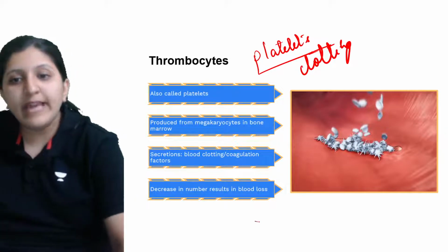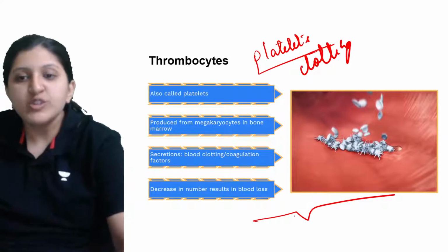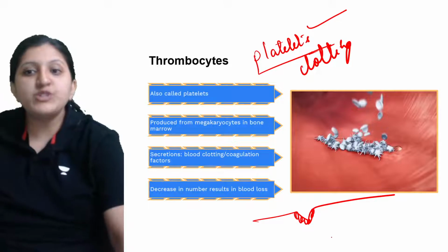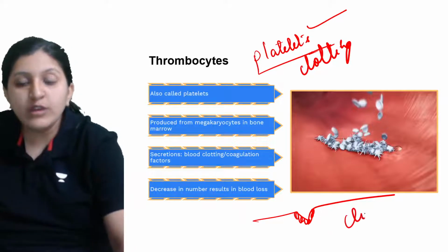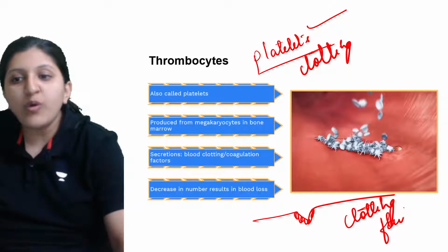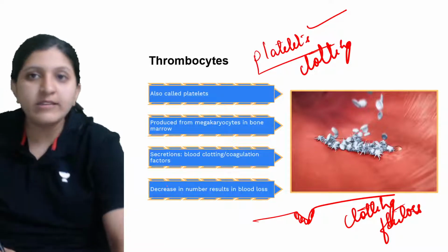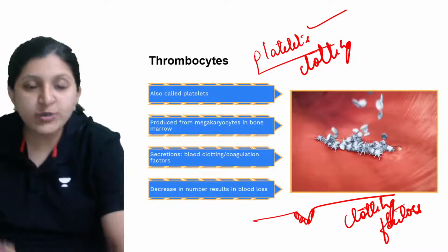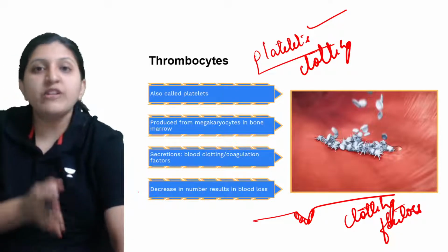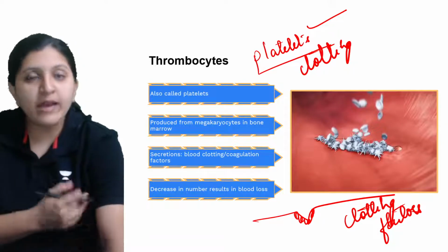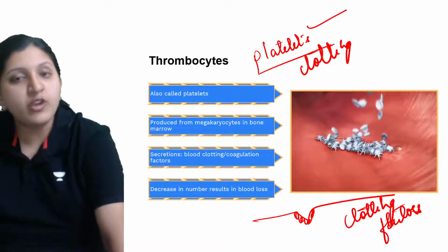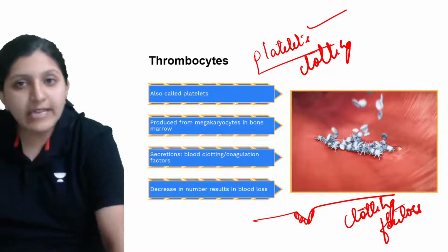So whenever there is damaged tissue, the damaged tissues along with the platelets start releasing the clotting factors. These clotting factors go on activating other things, like the conversion of prothrombin to thrombin. Then this thrombin acts on the fibrinogen, which was soluble earlier. This fibrinogen is converted into fibrin, which is the insoluble one.